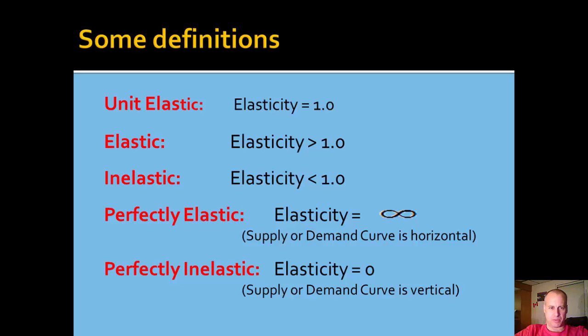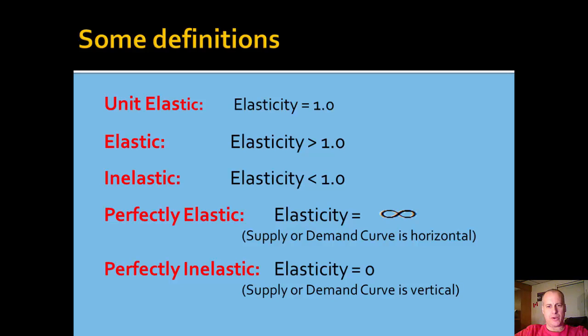The same goes for supply. We can have elastic or inelastic supply. But the cutoff point is when the elasticity is equal to 1.0, where a 10% change in quantity is associated with a 10% change in price. A perfectly elastic supply curve is horizontal. In this case, the elasticity of it is infinity, or a demand curve as well.